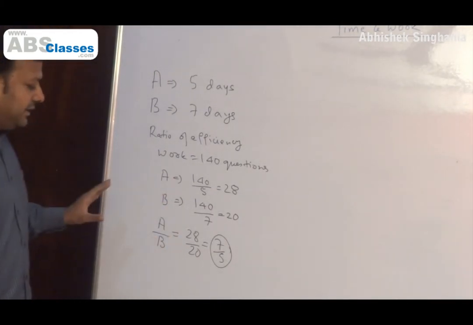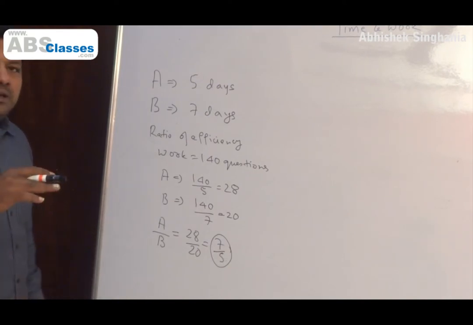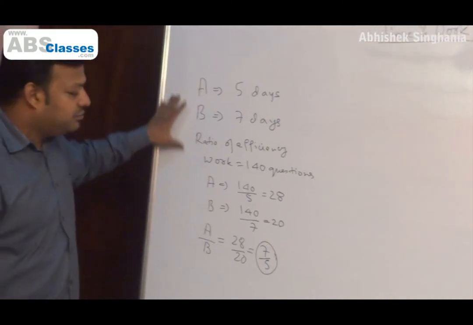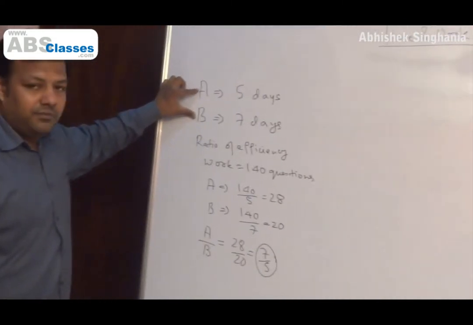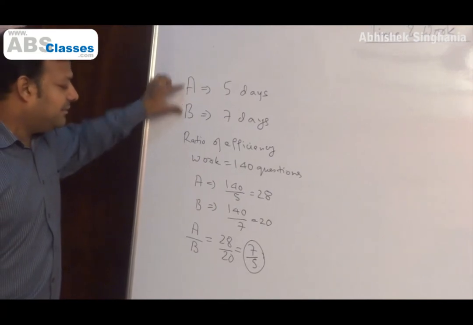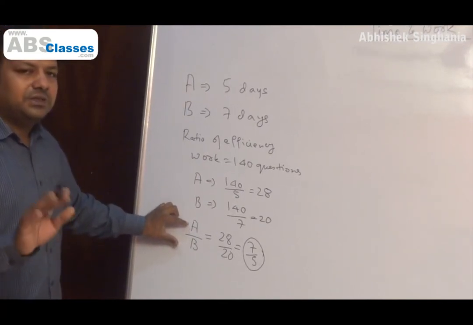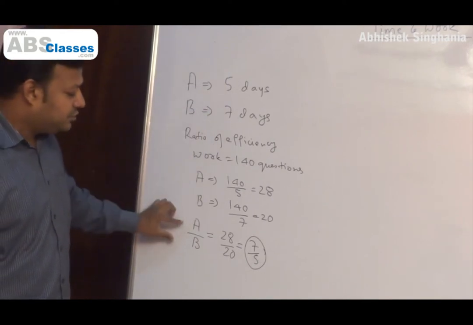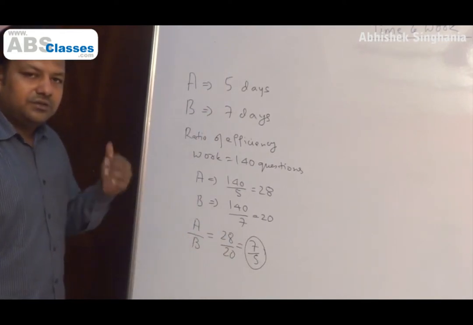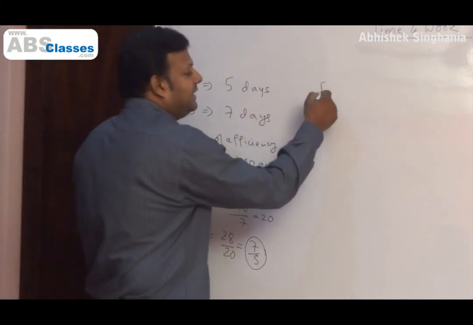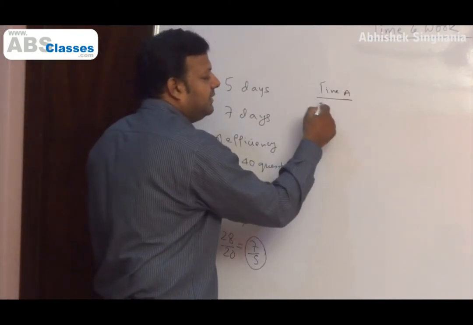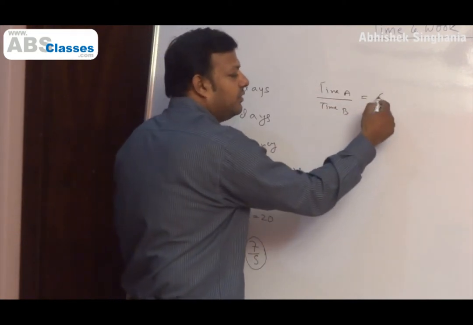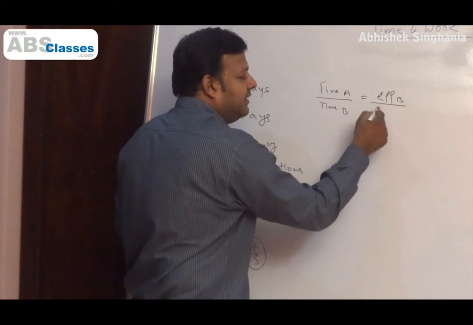Right? Now, once we understand this, therefore, my suggestion to you is that most of the questions can be solved by using this concept, that work done by them, the time taken by them, and the efficiency. Now, you see something which is very obvious also, that the time taken by them was 5 and 7. Ratio of their efficiency is 7 by 5. It's very easy to understand that time taken by A by time taken by B, the ratio, the relationship will be inverse of efficiency of A and B.